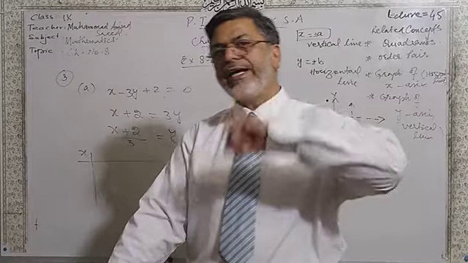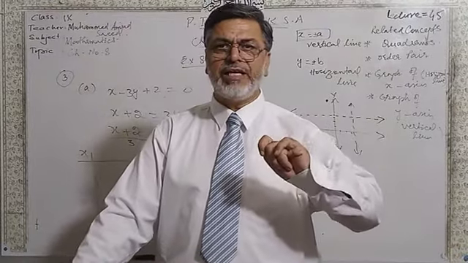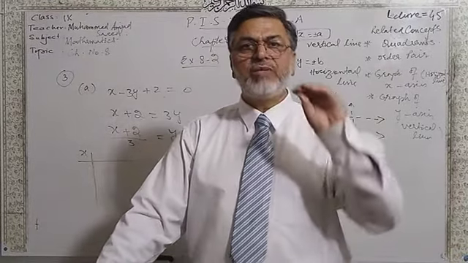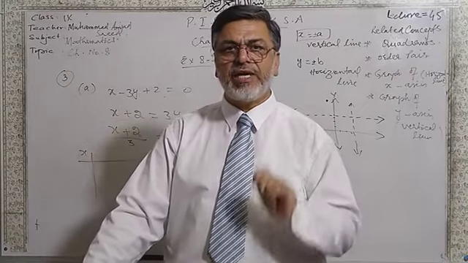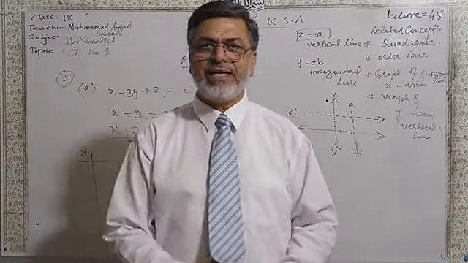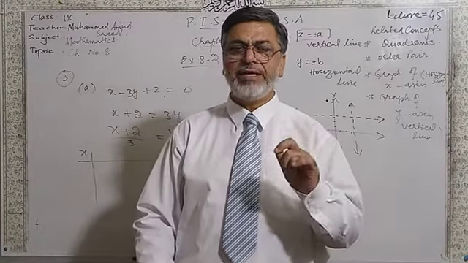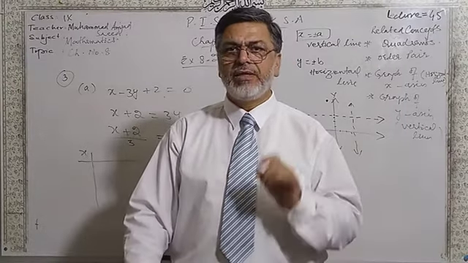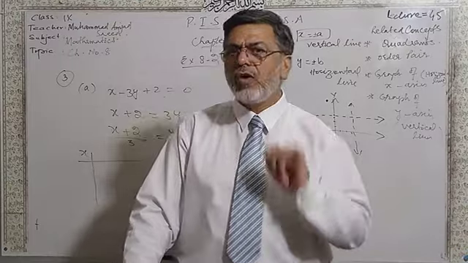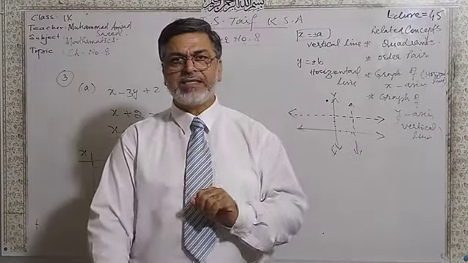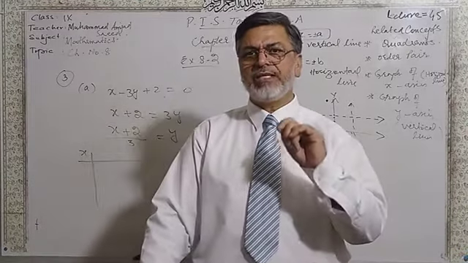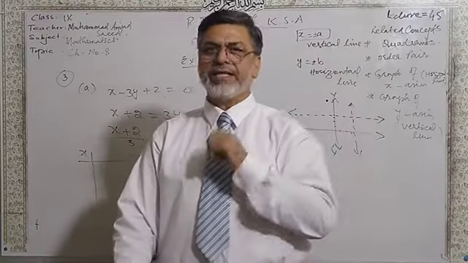But as you take this value, a value will be fixed, that is the value of y, which is known as the dependent variable. To draw the graph, keep in mind, the independent variable is always drawn along the x-axis and the dependent variable is always drawn along the y-axis.